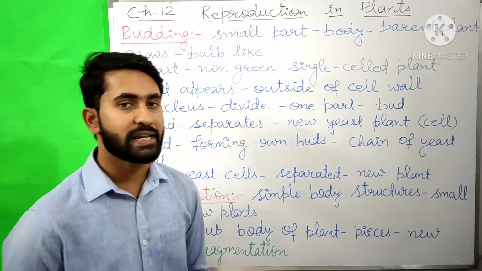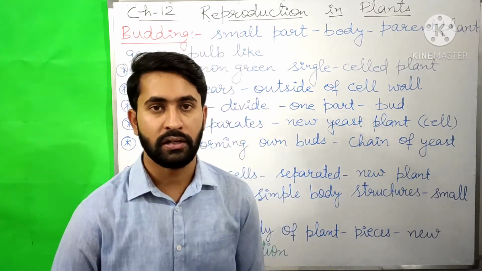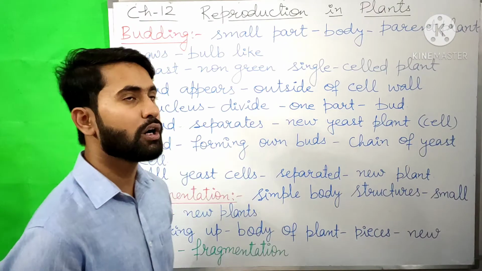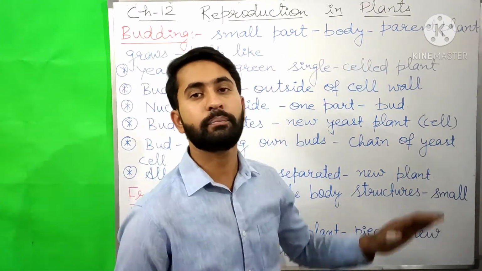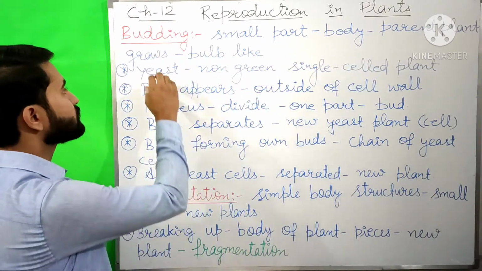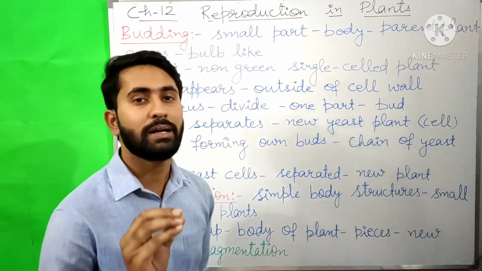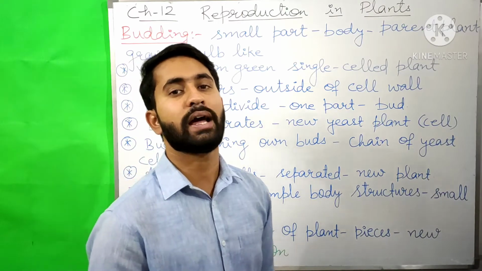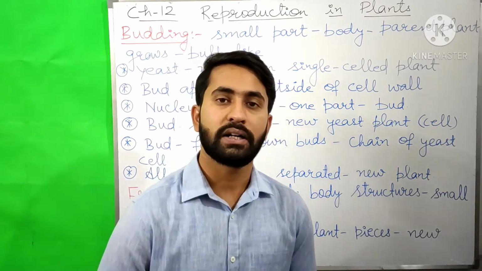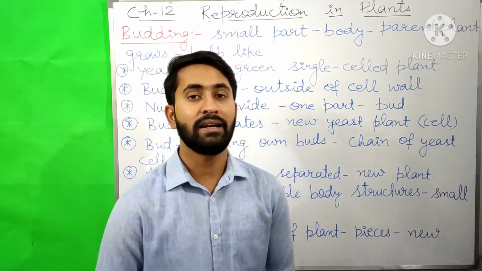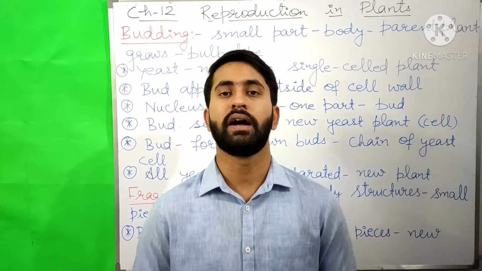Budding is an asexual method of reproduction. In budding, a small part of the body of the parent plant grows out like a bulb-like projection or bulb-like shape that is known as a bud. This bud then gets separated and grows like a new plant.